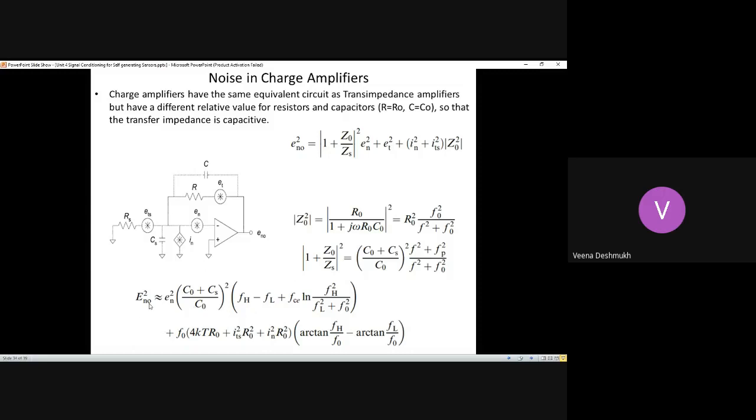The noise signals are nearly equal to C0 plus CS, because these two are connected in parallel. See here, this is between this point and ground, and the other is also effectively between this point and ground. So because of this, they are connected in parallel. So you have the parallel combination. And assuming that the differential gain AD is very, very high, these equations are derived.